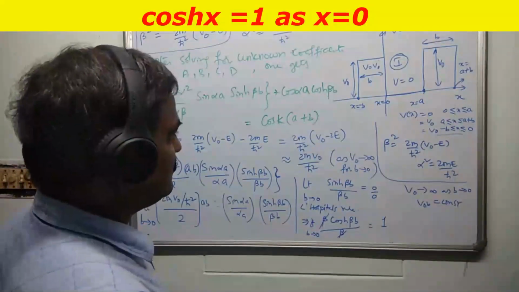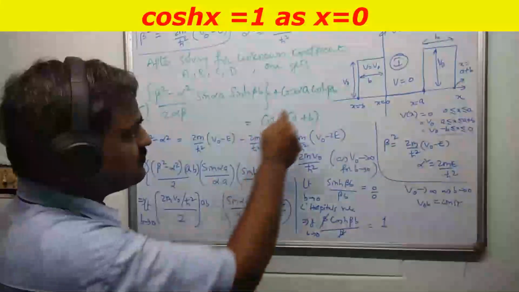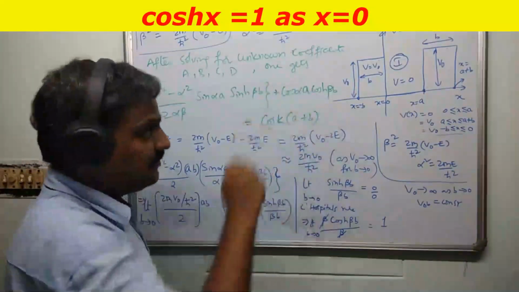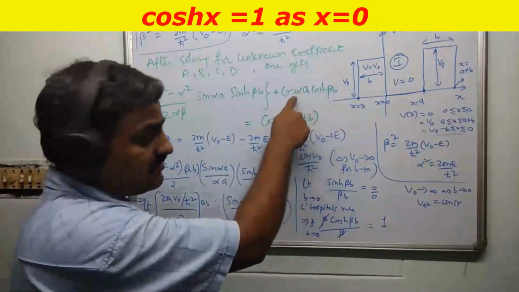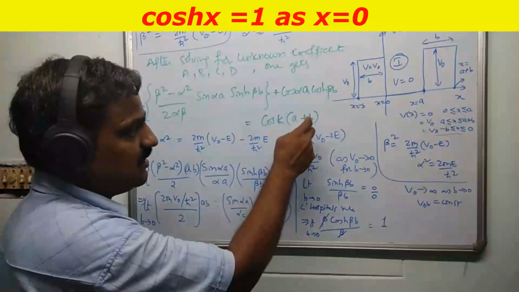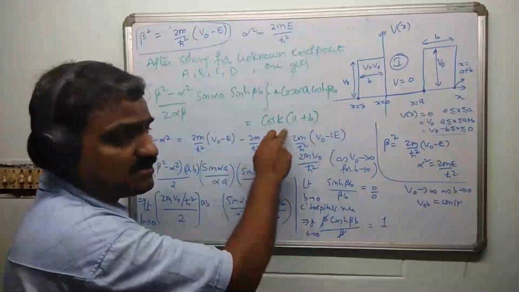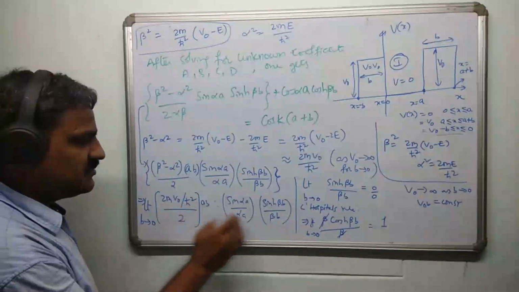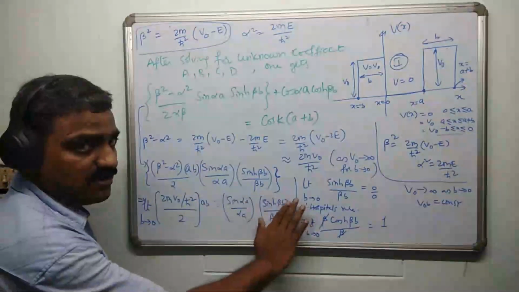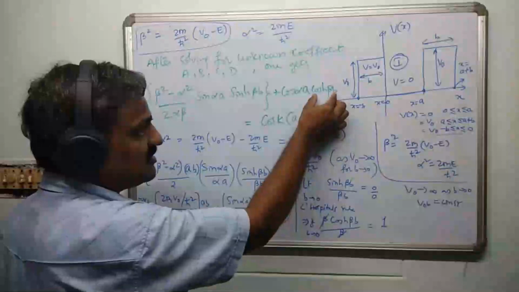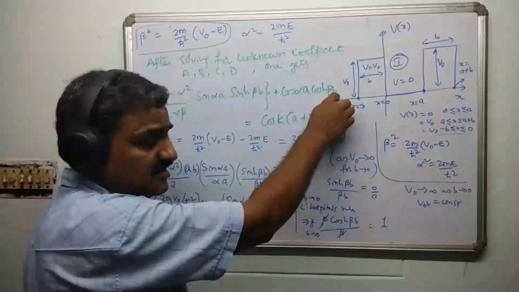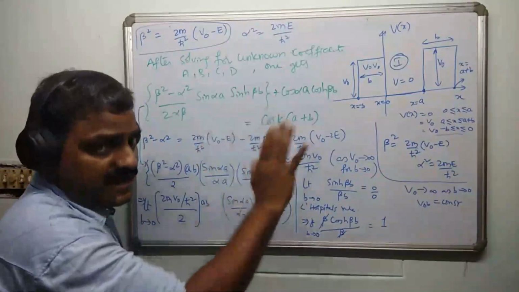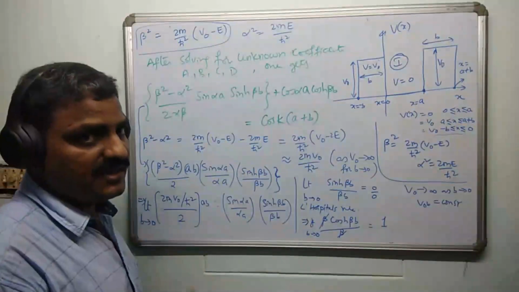Now, anyway, you can check it here in the limit b tending to 0. We have a cosh(b beta) here also. So this term also becomes 1, and cos alpha a survives. And on the right hand side, as you send b to 0, this becomes cos ka. I repeat, this first term becomes only this constant times sin(alpha a) by alpha a. Whereas the second term cosh(b beta) is 1, as in the limit b tending to 0, it is only cos alpha a. And in the limit b tending to 0, this term is cos ka. So that is the final Kronig-Penney equation.